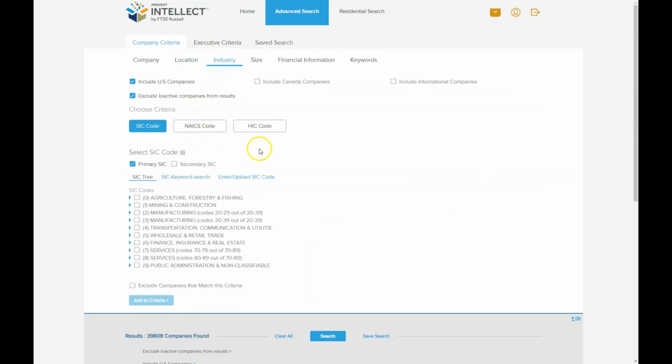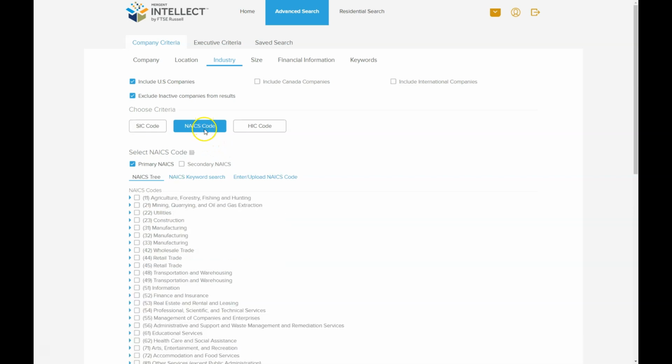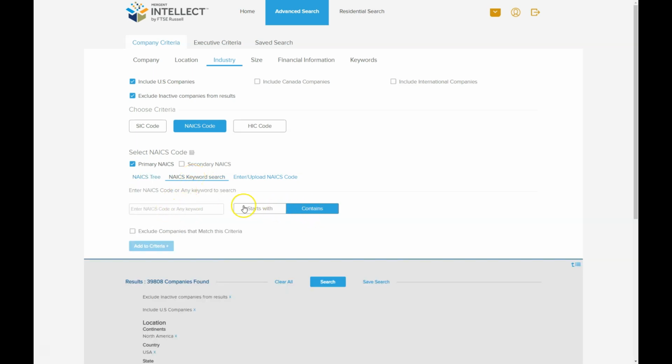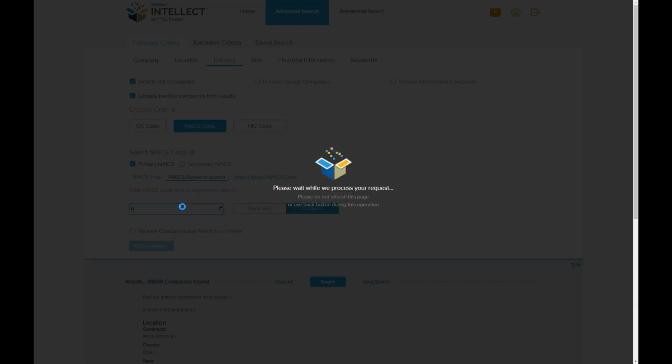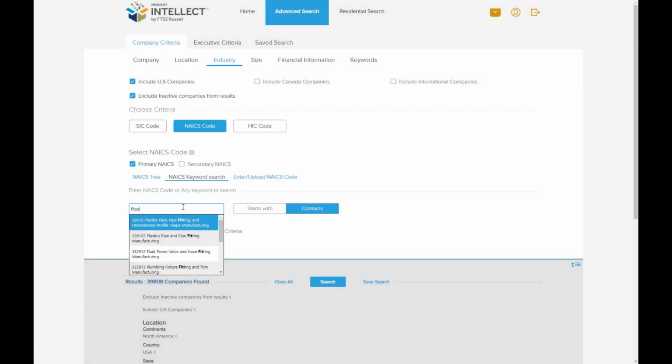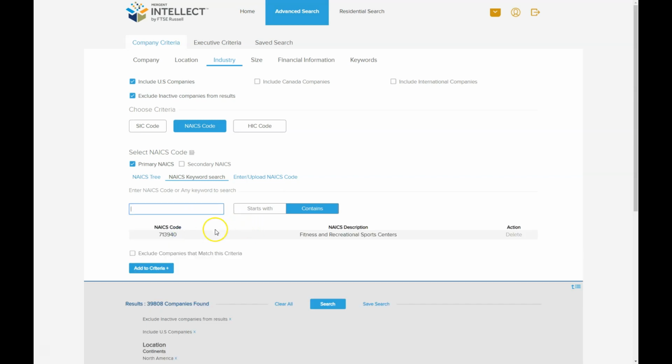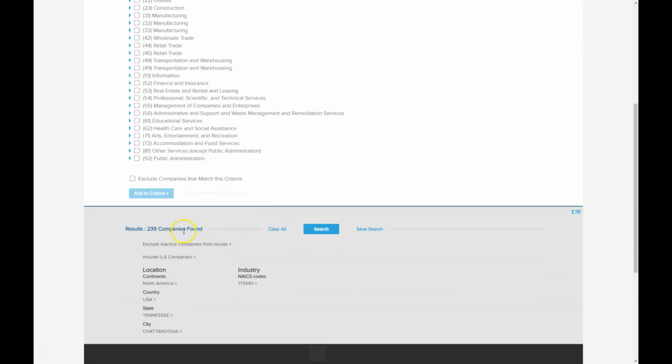And within the industry here, you can play around. For one, you can do a SIC keyword search or a NAICS code search, okay? I'm going to start with the NAICS code because I think sometimes that actually works a little bit better. So I'm going to do a NAICS keyword search, leave that as contains, and search for something like fitness. All right. So here's fitness and recreational sports centers. Okay. So if we do that, we can then add to our criteria. If we scroll down, now it's finding 239 companies that supposedly are within the fitness and recreation sports center industry